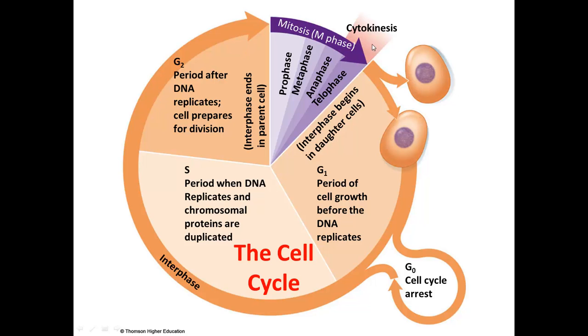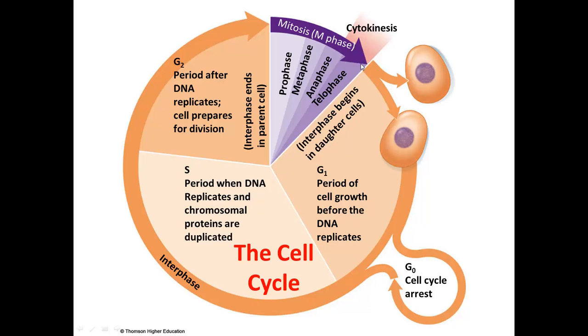So then we enter mitosis. M phase is when the cell is going to actually divide, and this includes both nuclear division and division of the cytoplasm for most cells, or cytokinesis. Now, not all cells undergo cytokinesis. There are some cells, like your muscle cells, in which the cytoplasm is not divided. So mitosis frequently occurs with cytokinesis, but not always. And we'll discuss the specific subphases of mitosis in class.